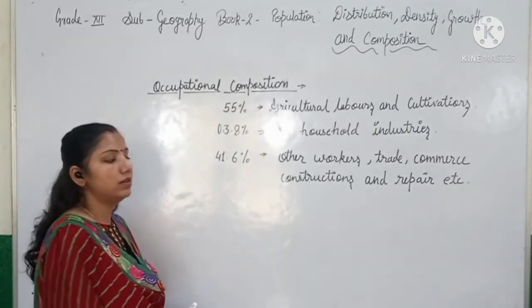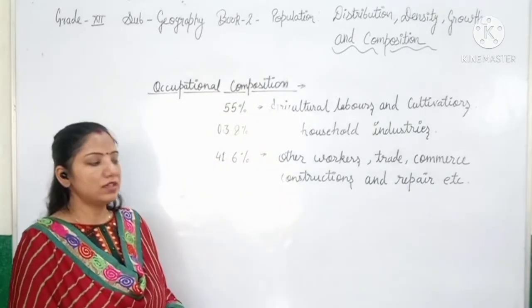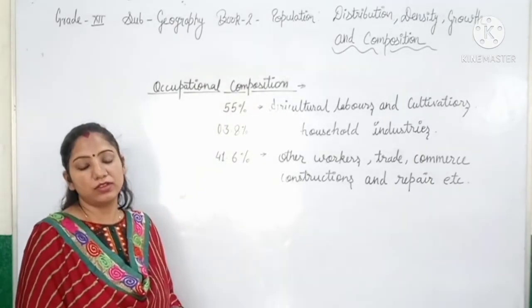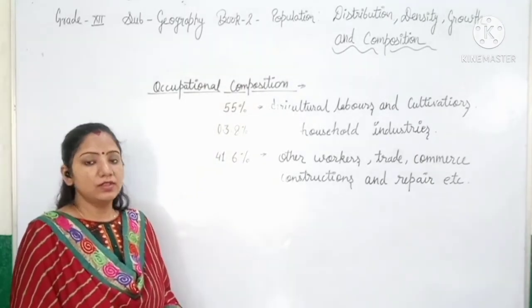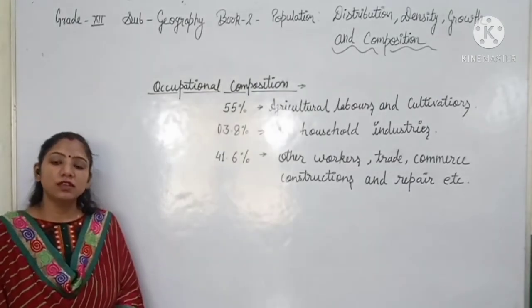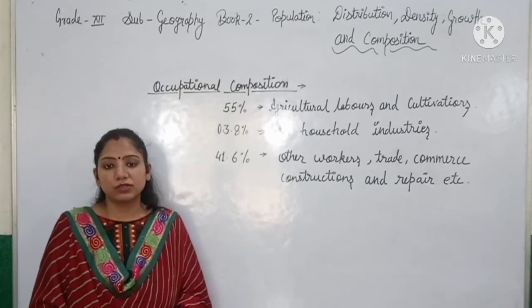These workers include trade and commerce, even the construction and the repair work. So that is the occupational composition, in which the area-wise occupational composition is also there.